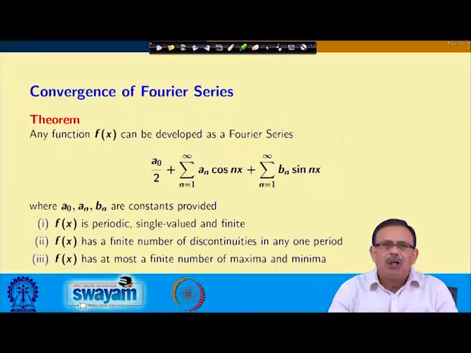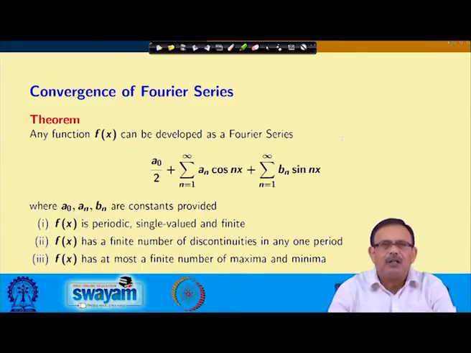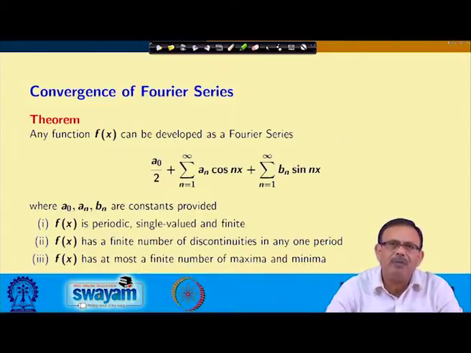Number 2, f(x) has a finite number of discontinuities in one period. That means, the function may not be continuous throughout in the interval say 0 to pi, 0 to 2 pi like this, since it is a periodic function. But if I break it into n number of subintervals, in each of the subintervals the function has to be continuous. And number 3, f(x) has at most a finite number of maxima and minima. Please note this one, that a finite number of maxima and minima will be there.